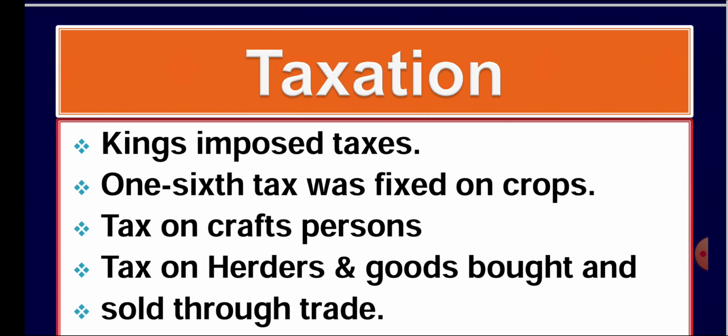Taxes were on crops, taxes were taken from the craftspersons, taxes were collected from the herders, taxes were collected from the goods which were sold and purchased in the market, and from the traders, taxes were collected from the hunter gatherers, etc. Usually this was 1/6 of the total produce, and it was also known as bhaga. The king imposed these taxes on the people.